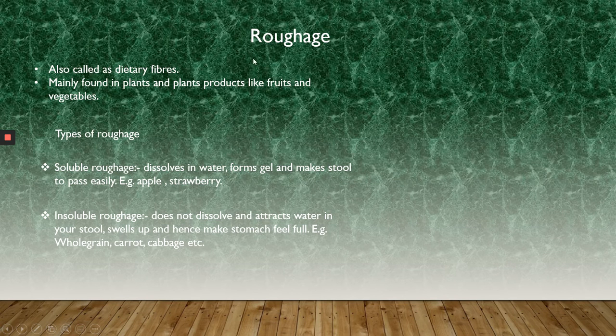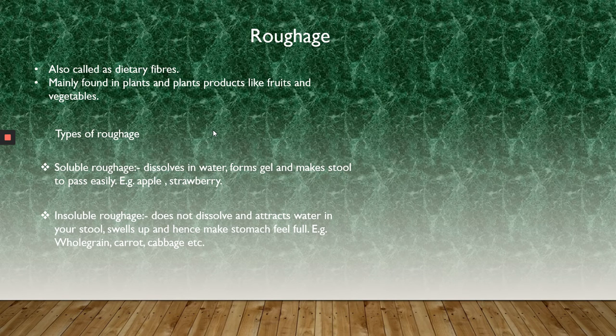The next component of food that is very much important is roughage. Roughage is also called dietary fibers, and it is mainly found in plants and plant products like fruits and vegetables. In my earlier slides, you must remember that I said roughage is not digested in the body of humans.